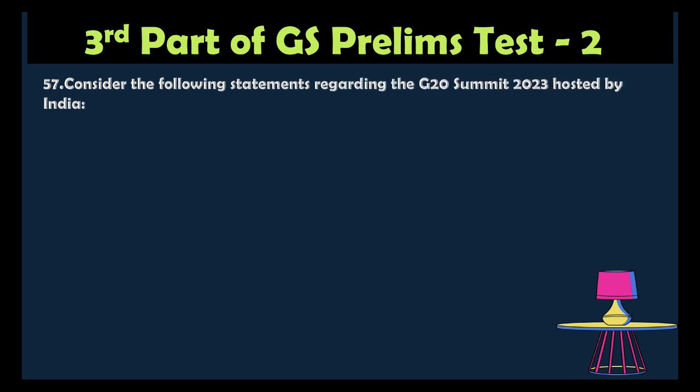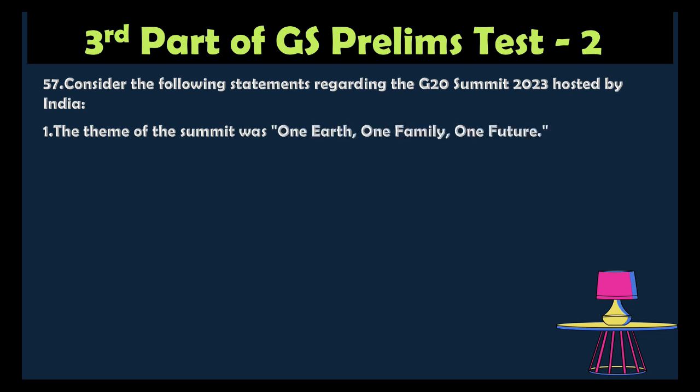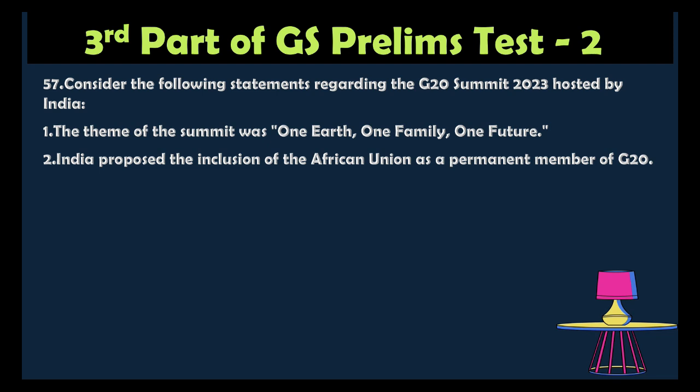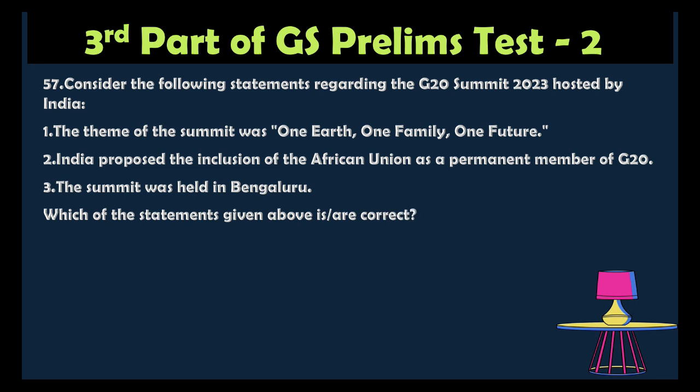Question number 57. Consider the following statements regarding the G20 Summit 2023 hosted by India. 1. The theme of the summit was One Earth, One Family, One Future. 2. India proposed the inclusion of the African Union as a permanent member of G20. 3. The summit was held in Bangalore. Which of the statements given above is correct?